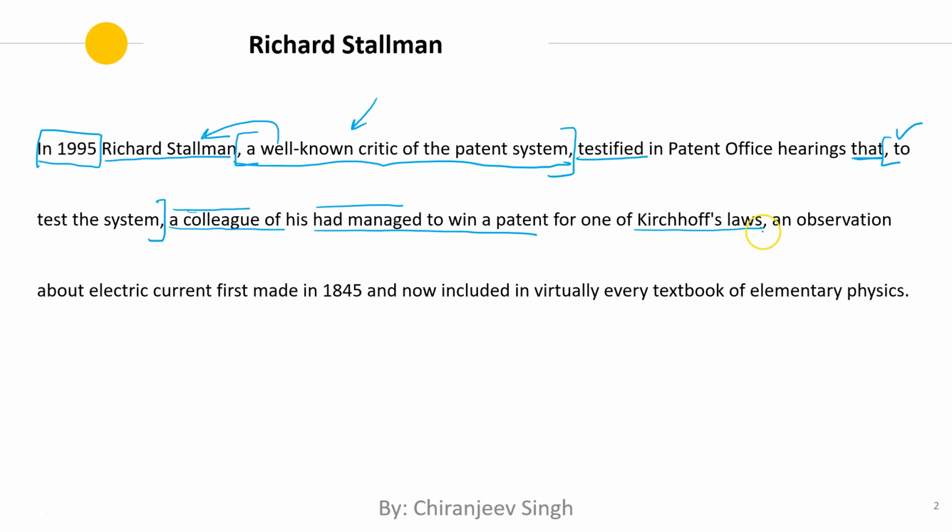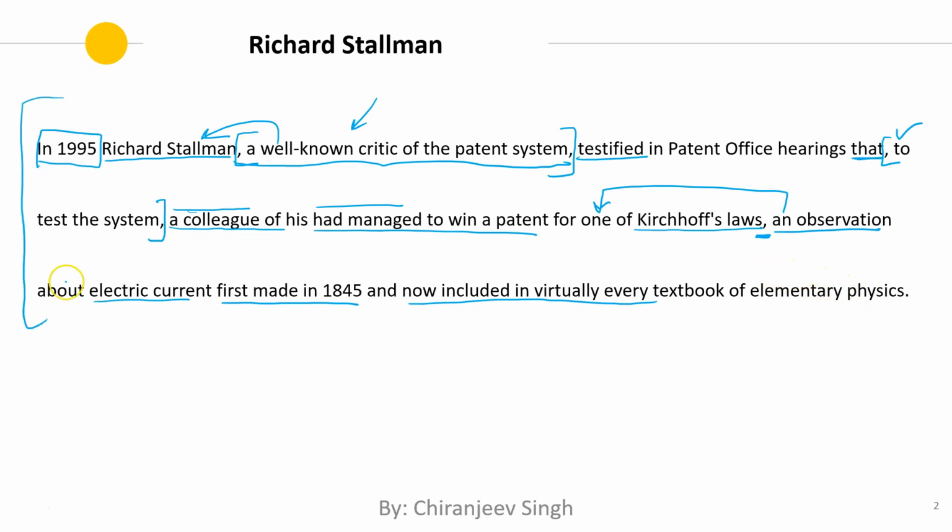Then we come across a comma, "an observation about". Now this seems to be information about these laws. What are these? No, actually this is an observation, so we are talking about one single thing. So this should be about one of these laws, and one of these laws is an observation about electric current. So we have a comma here because we are now presenting a modifier for this. So this is an observation about electric current, and this observation was first made in 1845, and it is now included in virtually every textbook of elementary physics.